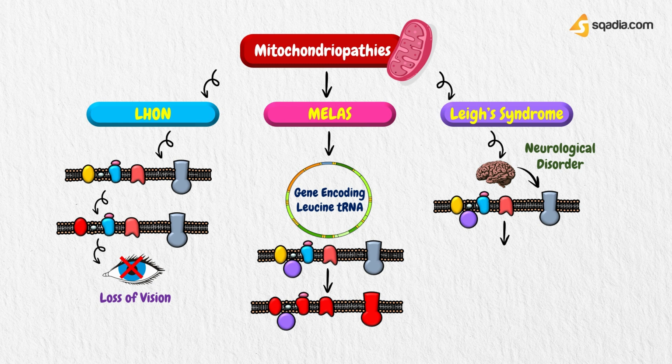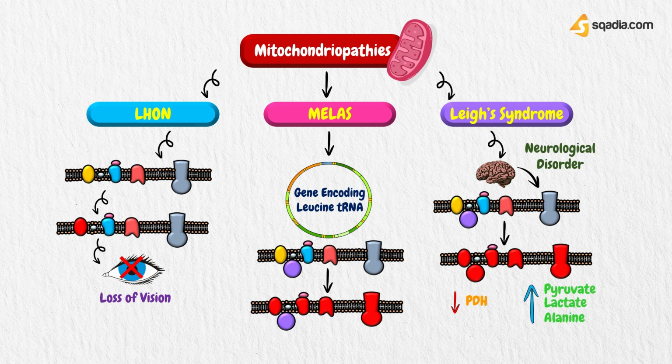The activity of ATP synthase, complex 5, or complexes 1, 2, 3, and 4 can be impaired. There are also forms of Leigh syndrome that have abnormal pyruvate dehydrogenase, PDH, complex activity. PDH deficiency results in raised blood concentrations of pyruvate, lactate, and alanine.